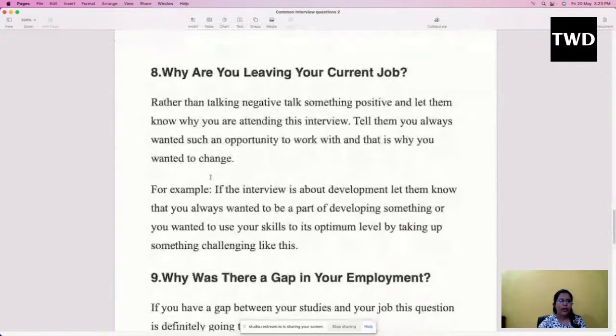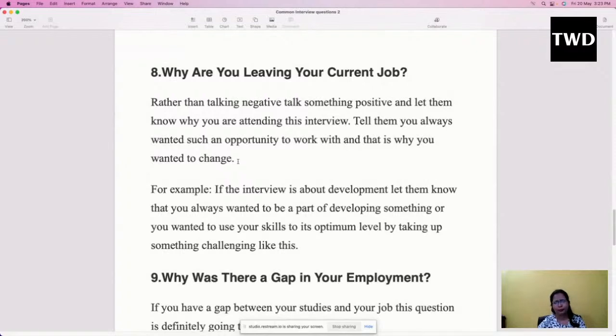Then, why are you leaving your current job? Yes, this is the most tricky question for most people. Rather than talking negative, talk something positive and let them know why you are attending this interview. So never ever talk negative about your previous company. Don't think that because you're leaving that company, you can talk rubbish about it and this company would be happy. No, never do that.